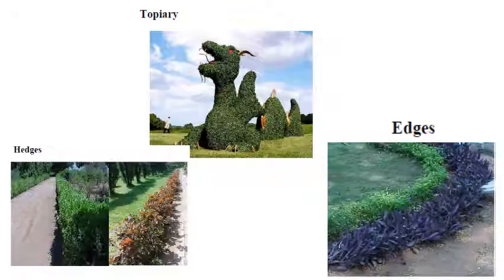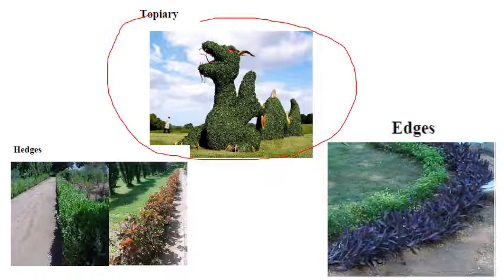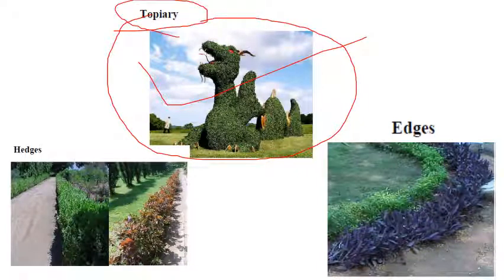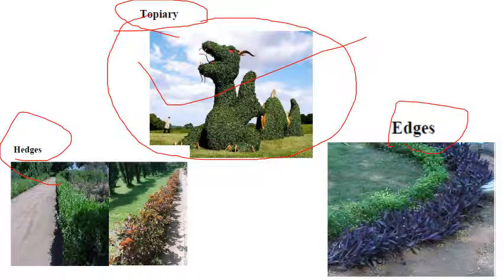Here is the picture, you can see properly. This is topiary work. Here you can see one dragon made from plant, and this is a hedge and this is an edge. See, in a hedge, trees are planted with very high height and you cannot jump over this. But here, see, edges are of very low height, you can jump and go here and there. Don't think this plant will grow to this much height.